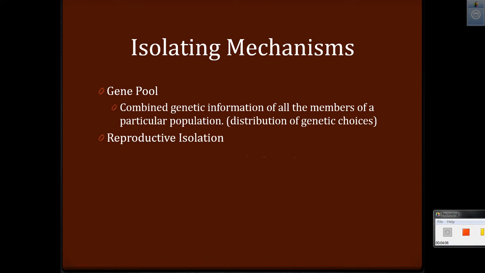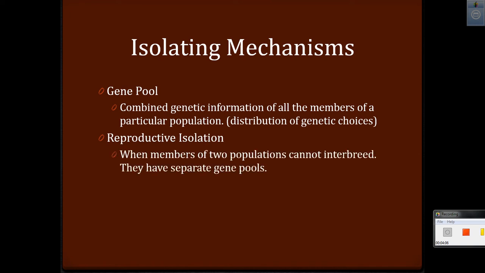There's reproductive isolation, which means that the members of two different populations cannot interbreed. Remember our penguins and our zebras? Well, they have two separate gene pools, and they cannot interbreed because of several things. Either the parts don't fit, the gametes don't match, there are different mating calls, different mating seasons, and there's some other things that can happen there. But reproductively, even if they were able to get it on, they would not be able to interbreed because the babies would not be viable.